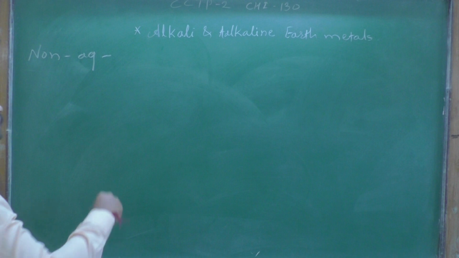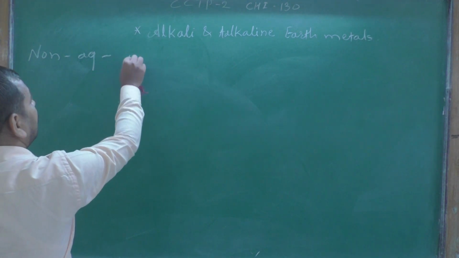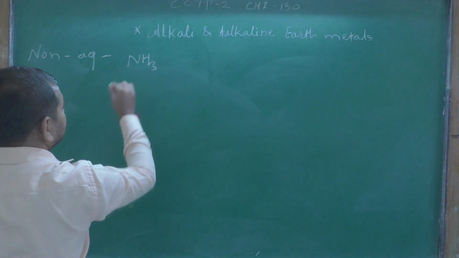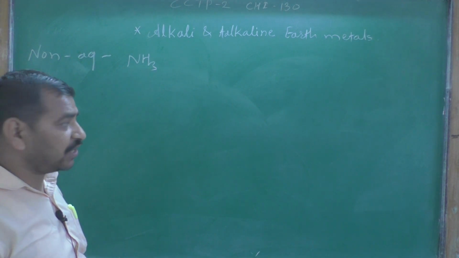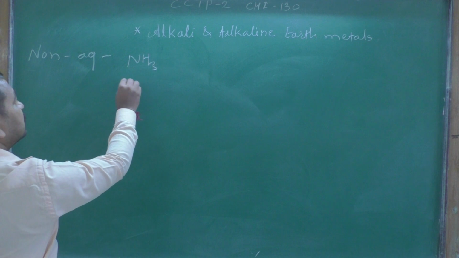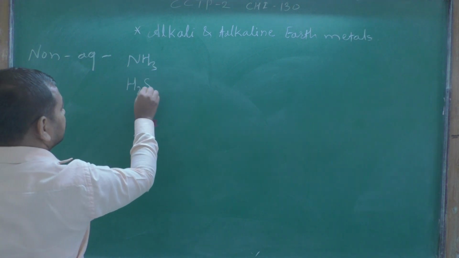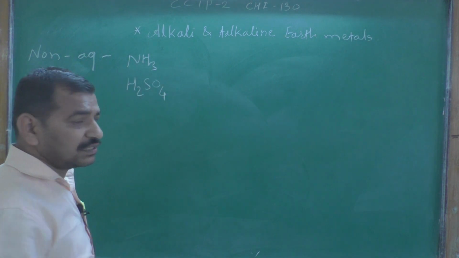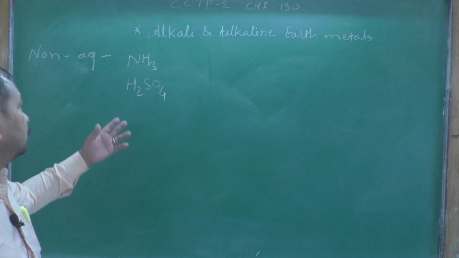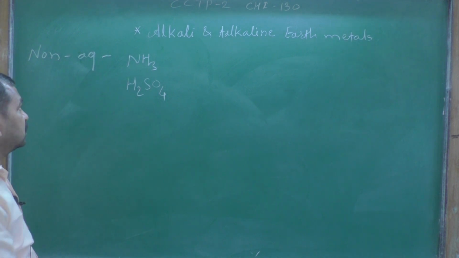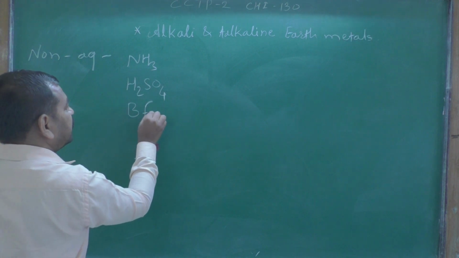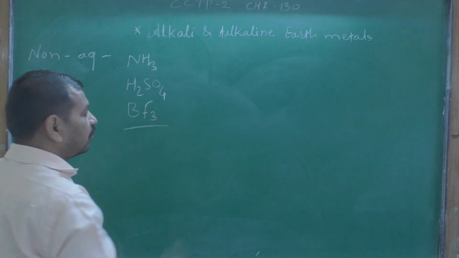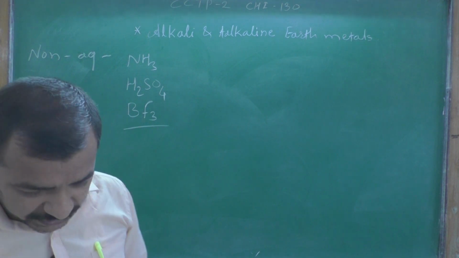First is ammonia, NH3, used as a non-aqueous solvent. Second is sulfuric acid, also used as a non-aqueous solvent. Third is BF3, boron trifluoride.